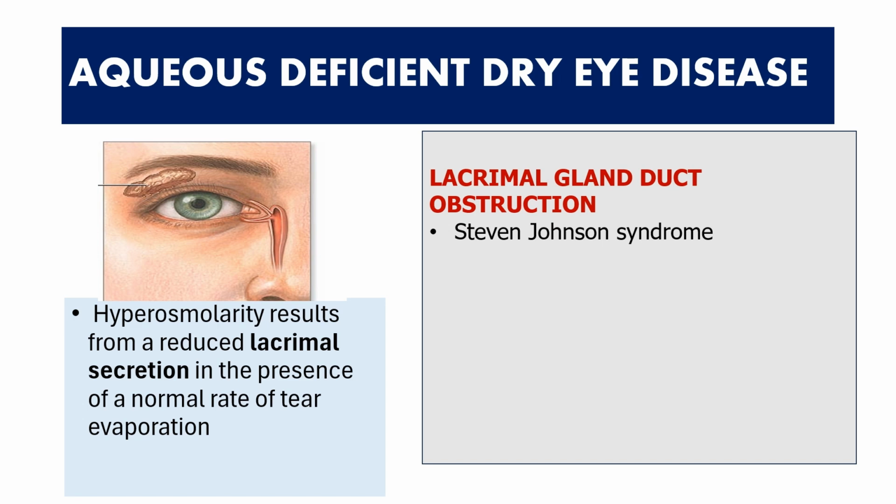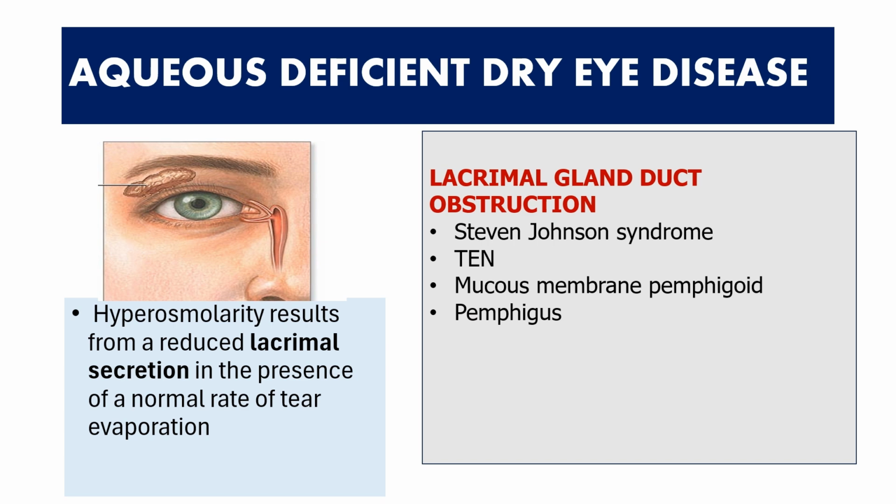Now, it can be because of various cicatricial disorders like Stevens-Johnson syndrome, TEN, mucous membrane pemphigoid, trachoma, even chemical injury. So here also the mechanism is very similar. Whenever there is fibrosis, there's going to be scar formation. The scar formation can occur at the ducts of the lacrimal gland, leading to obstruction and closing up of these ducts, and therefore subsequently the aqueous component which is produced by the lacrimal gland will not be able to reach the eyeball or the eye surface.